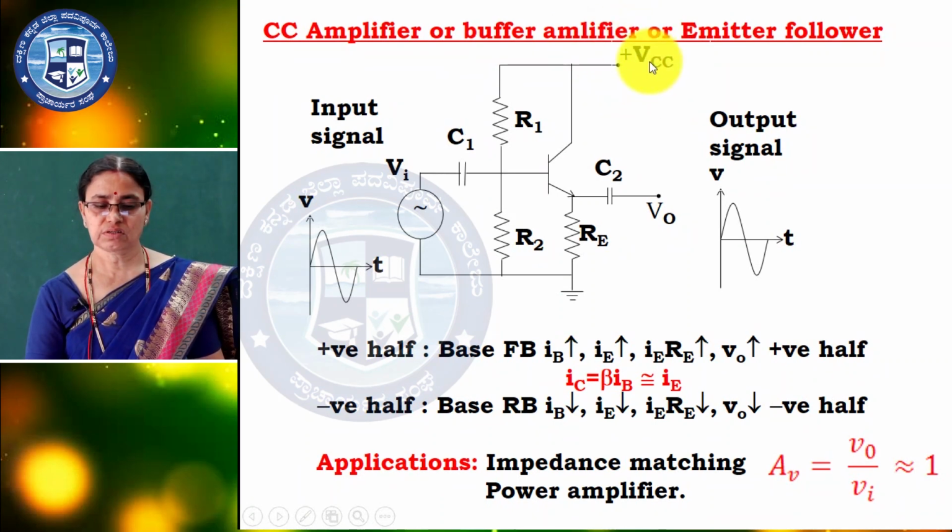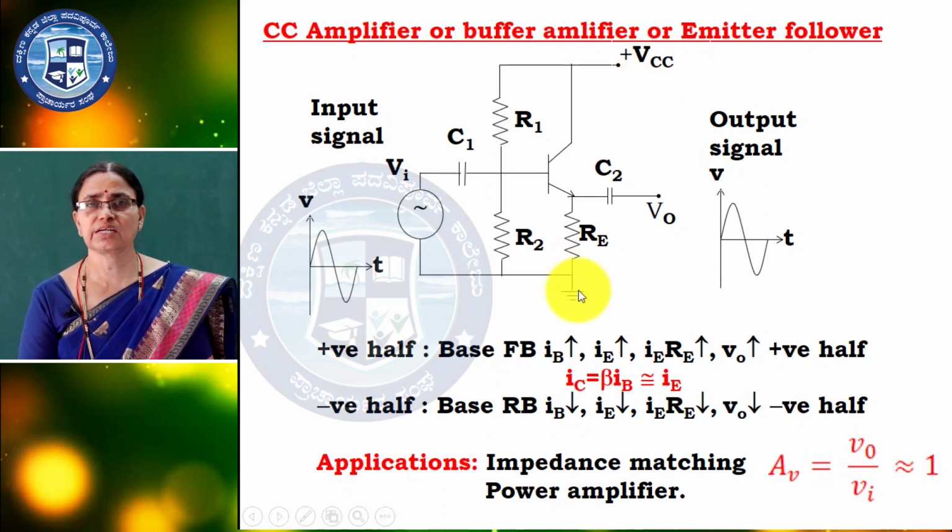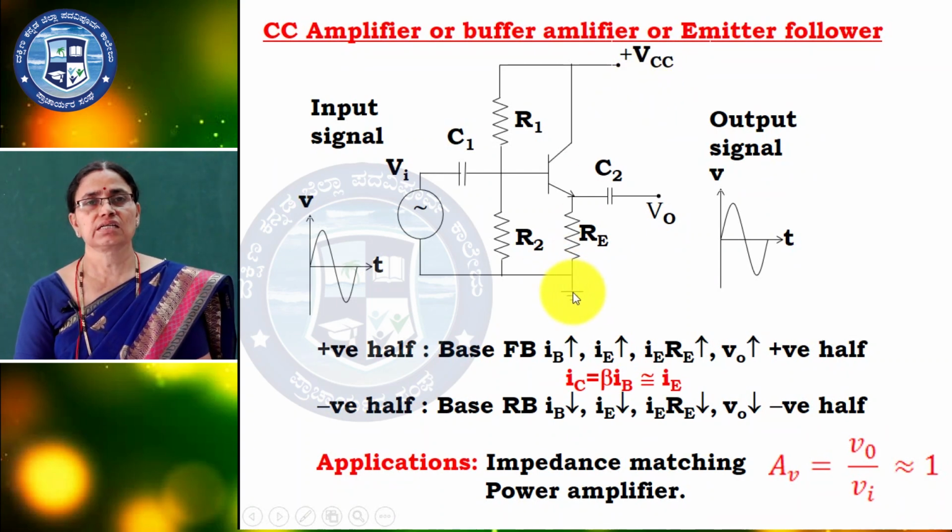If DC is 0, the collector is directly connected to the negative part, so you can say the collector is common to the input and output.